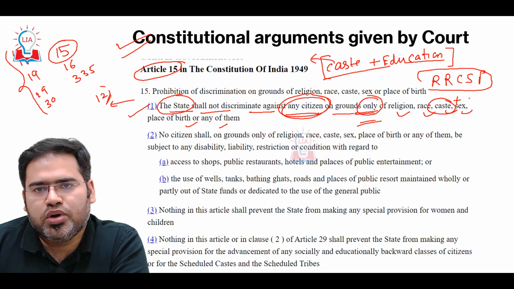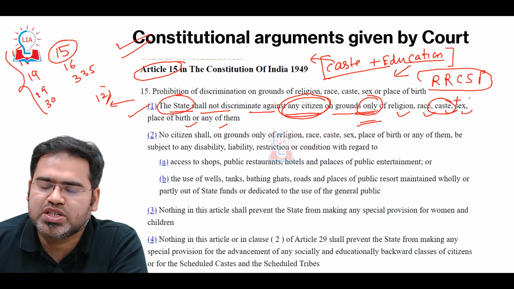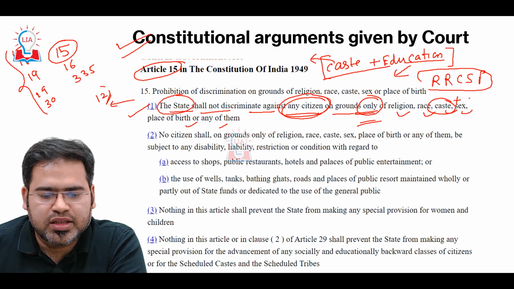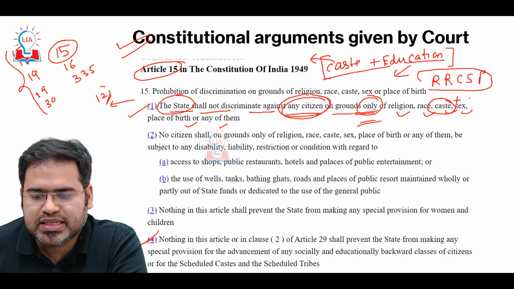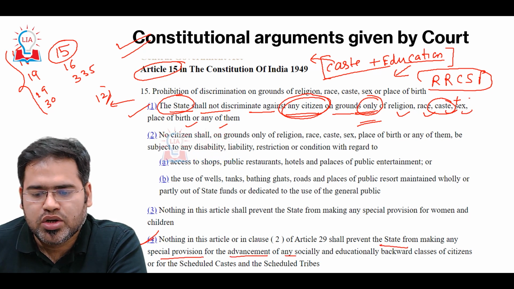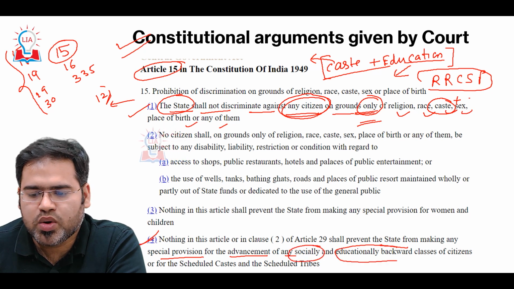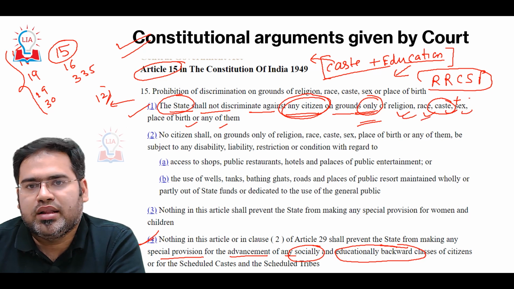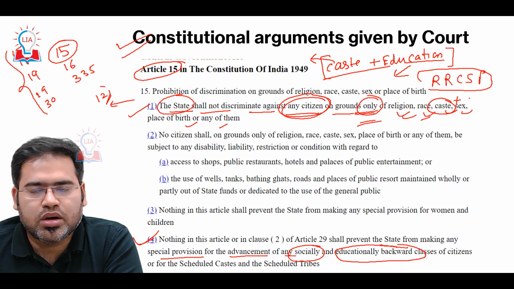Caste will provide social backwardness, and education will provide educational backwardness. That is Article 15(4), which we will cover: the State can make a special provision for the advancement of any socially and educationally backward classes of citizens.